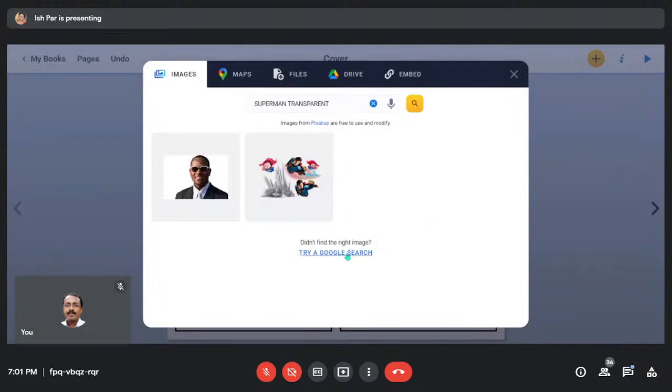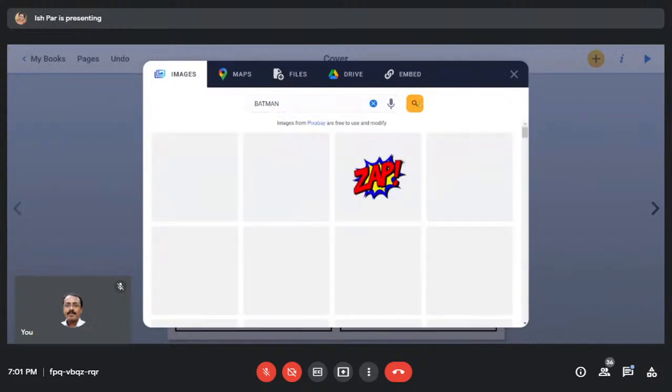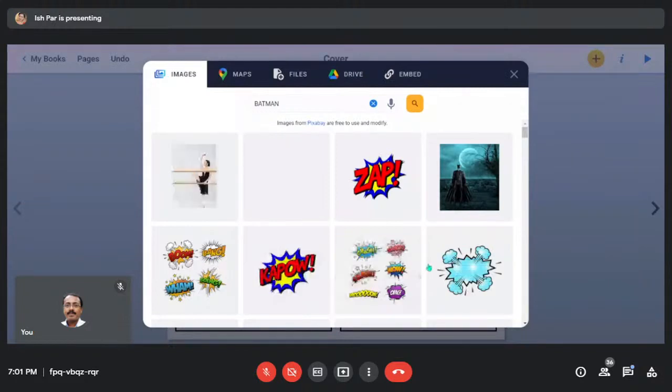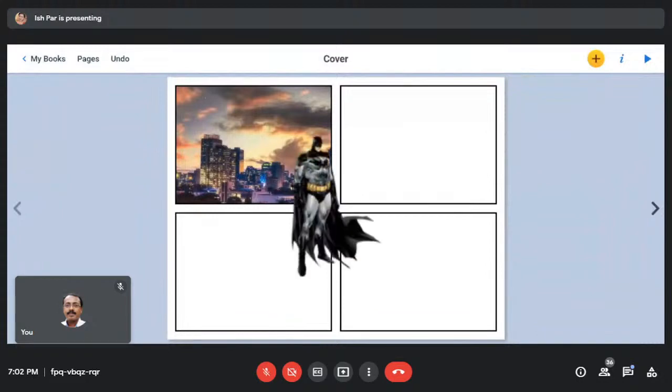No, I'm not happy with this image. Batman. Let's search for Batman. Otherwise, I have one file saved. These are the options. You can use the background remover to remove these background images. Let's go to files. There is one image because I tried making a graphic novel recently.